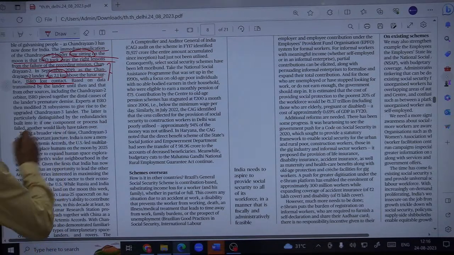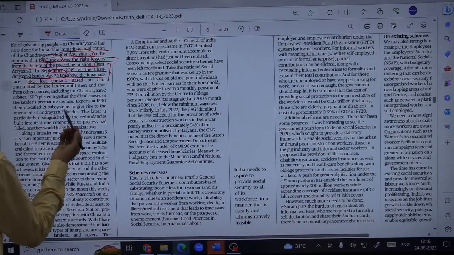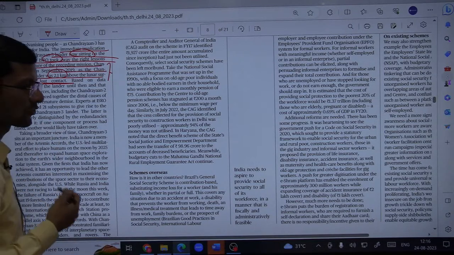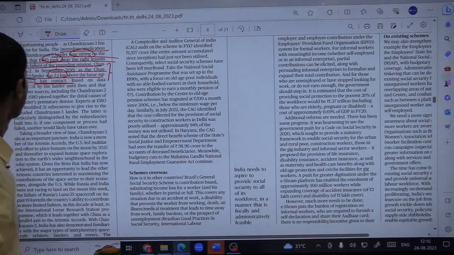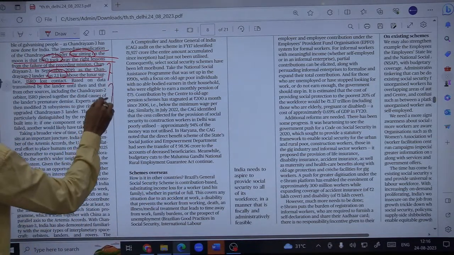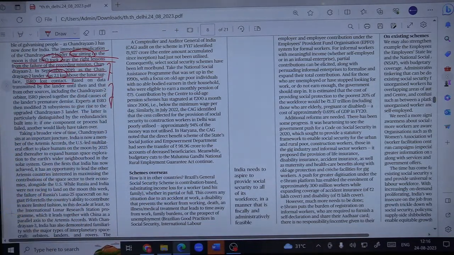So you can see what lessons we learned. From failure we need to learn, and if you keep on learning, of course the success will be there one day. And this is what was proved by Chandrayaan 3, the ISRO scientists and ISRO itself.